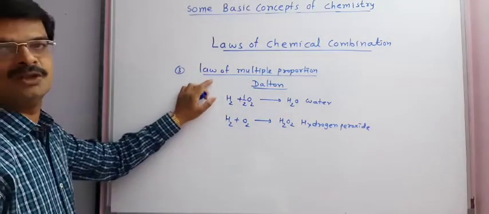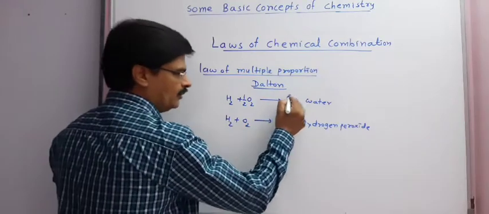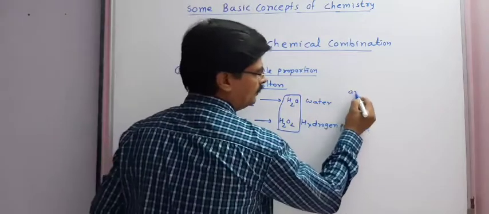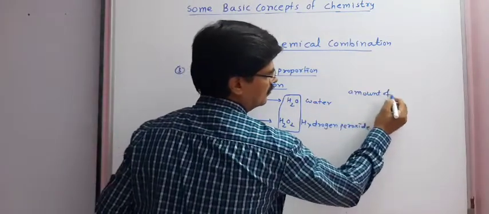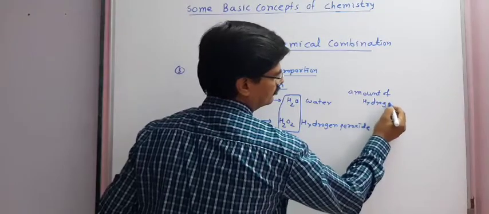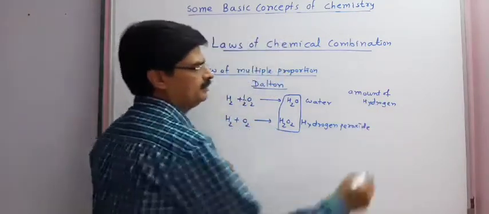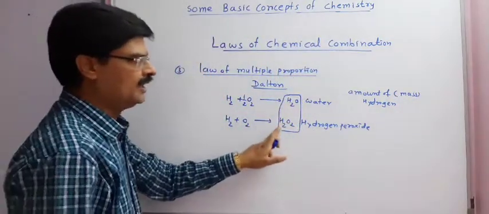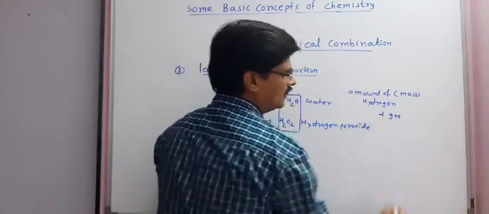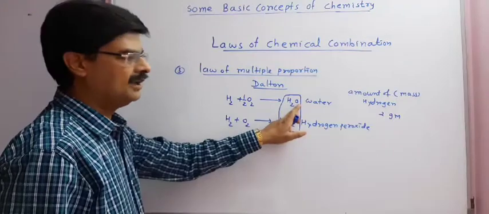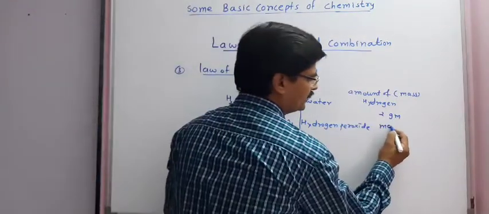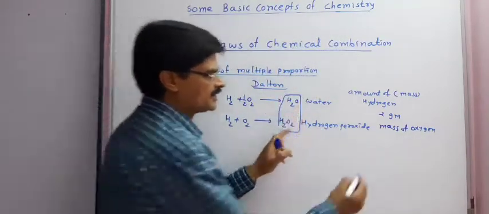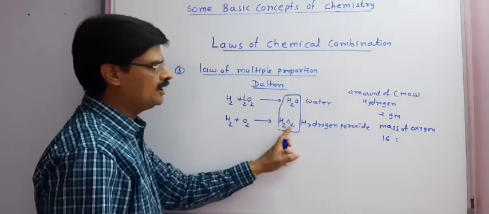Now we want to understand the law of multiple proportion. From these two examples, we can see the amount of hydrogen, or simply say the mass of hydrogen, is 2 gram, which reacts with the amount of oxygen, or mass of oxygen, 16 gram in water and 32 gram in hydrogen peroxide.